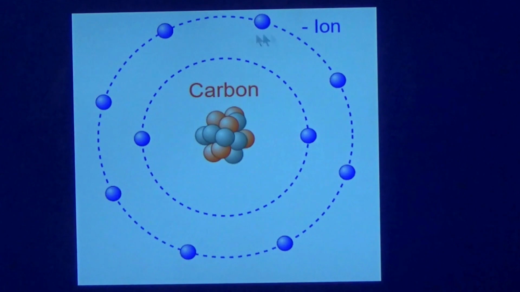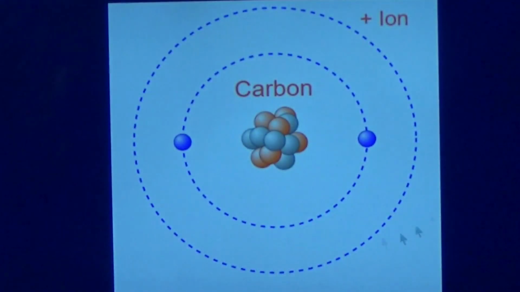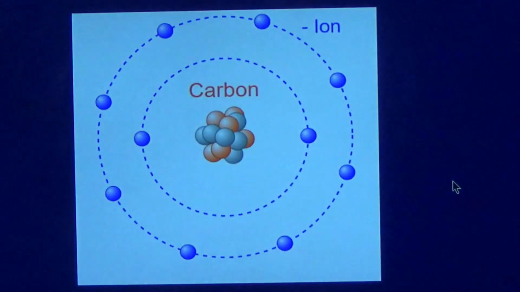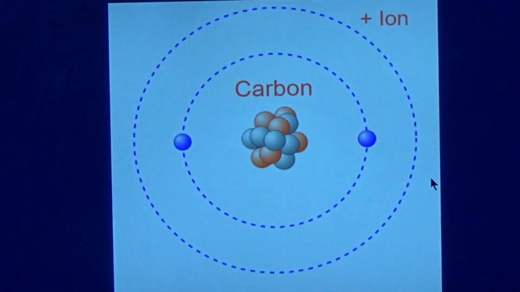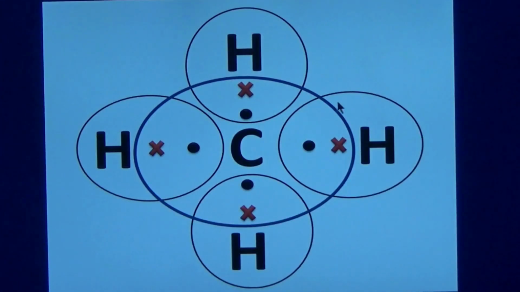It can borrow 4 electrons to create a negative ion, or it can give away its 4 external electrons to create a positive ion. But both these options are not easy. Borrowing 4 or giving away 4 is very difficult. I mean, giving 1 or 2 or 3 is possible, but 4 becomes very hard, and therefore carbon does not give or take, instead it shares.